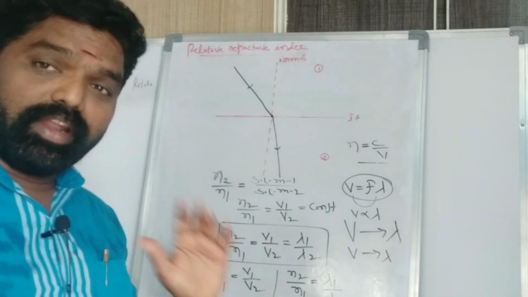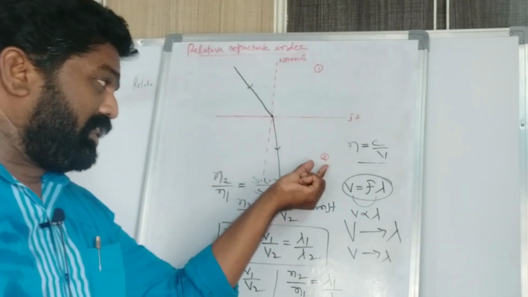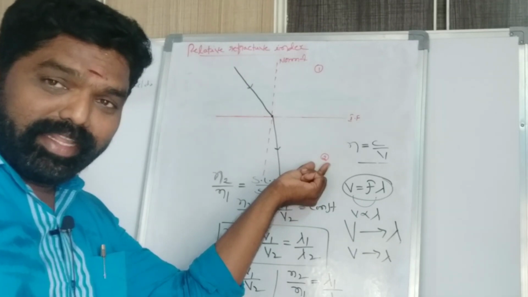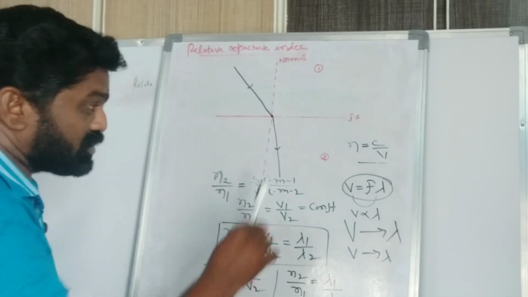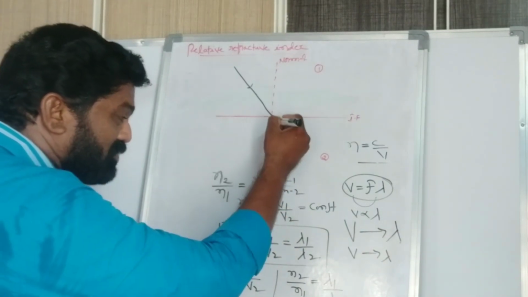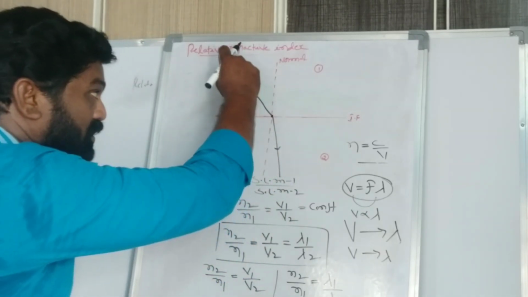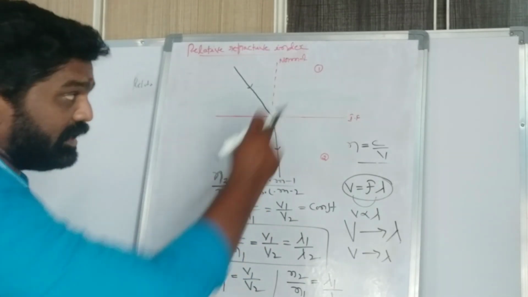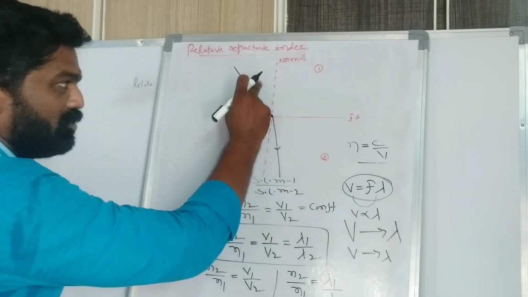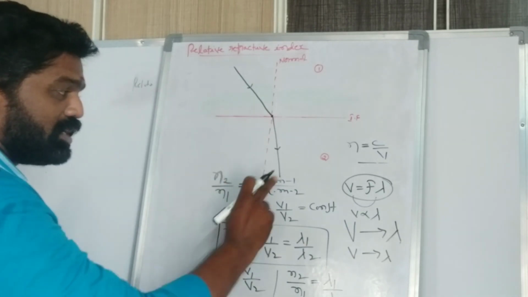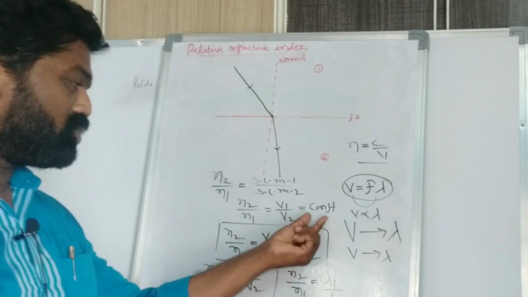Right? When light travels from medium 1 to medium 2, the refractive index of the second medium with respect to the first medium. So the second medium, the refracted ray is in which medium? Second medium. It came from medium 1. So the refractive index of the second medium with respect to the first medium is speed of light in medium 1 by speed of light in medium 2. So that is constant.